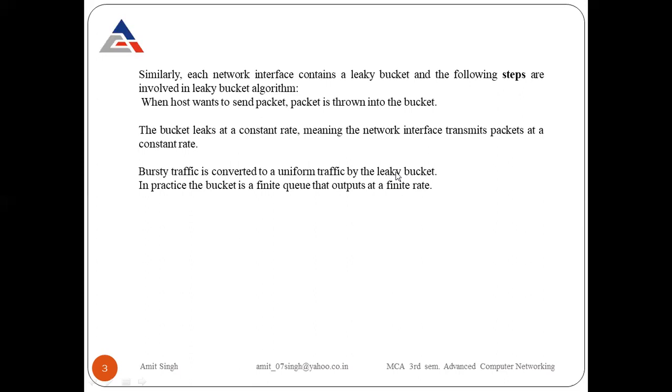The bursty flow is at my side. Suppose in the first 10 seconds, I send 5 packets towards you. In the next 10 seconds, I send 15 packets towards you. So after 20 seconds, I have sent 20 packets towards you. It is a bursty flow: five packets in the first 10 seconds, 15 packets in the next 10 seconds. But what will happen at the bottom of this bucket? The constant rate is there. After 1 second, one packet is removed and received by you. That's why bursty traffic from my side is automatically converted to uniform traffic at your side.